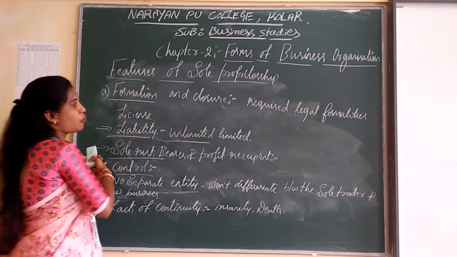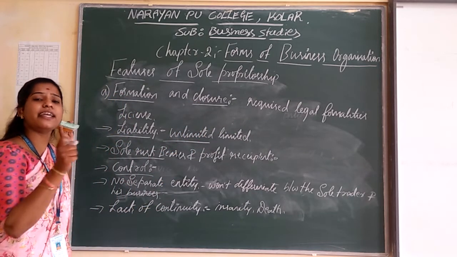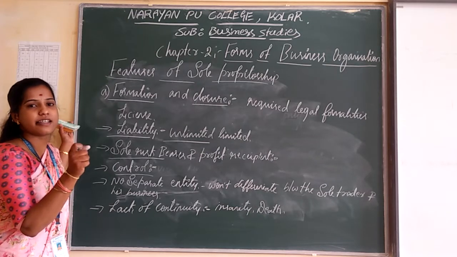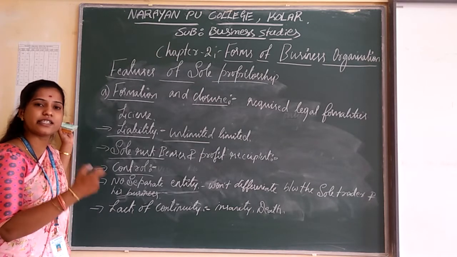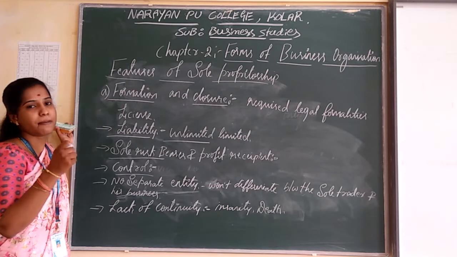And next one is closure. So the closure means it is very easy to close this business. If he loses interest in this business organization, here he can wind up or close down his business.